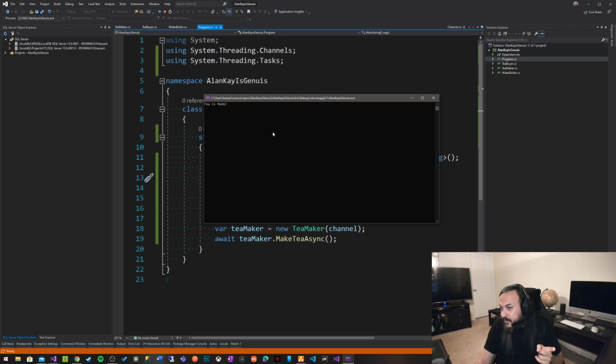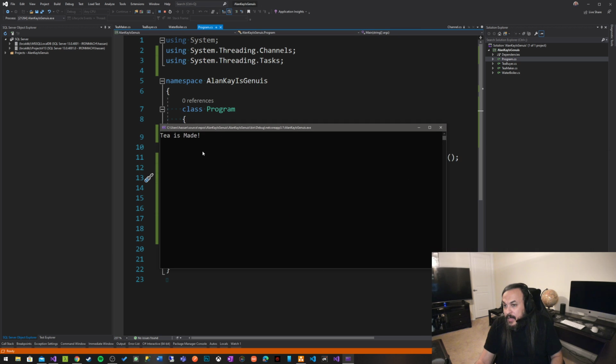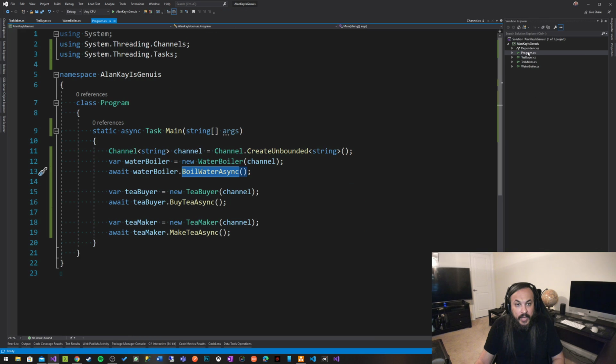Tea is made. You see that message? Tea is made. What does that mean? It means that these messages were communicated, these classes communicated with each other. And eventually the tea maker received these messages, regardless of what happened, and I'm going to show you right now how awesome this is, because I could change anything in my class. I could completely have an entirely new class that does the same thing, and it wouldn't change anything across all the other entities.